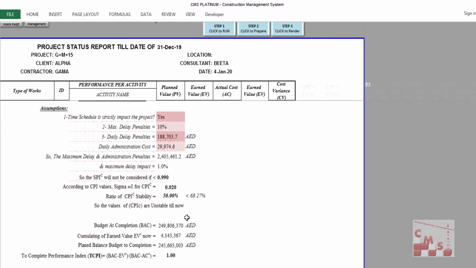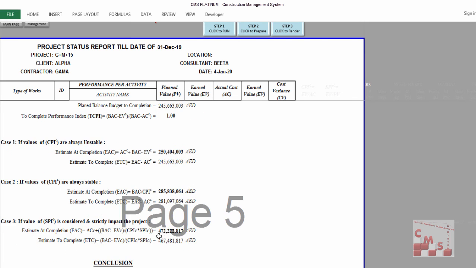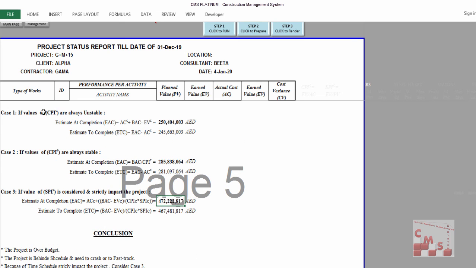Accordingly, it neglected the SPI, which is 0.6 in this case. The project is impacted by the time schedule, but to use the SPI is not logical, as we saw, it gives us double the price of the project. So CMS neglected it, and instead used case 1 because it considered the CPI unstable, as we don't have other references. If we have other references, CMS will make a comparison between all the CPIs and inform you whether the CPI is stable during our project or not. Accordingly, it will choose between these.